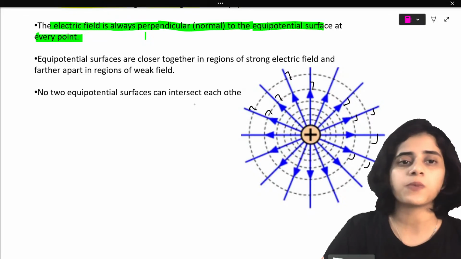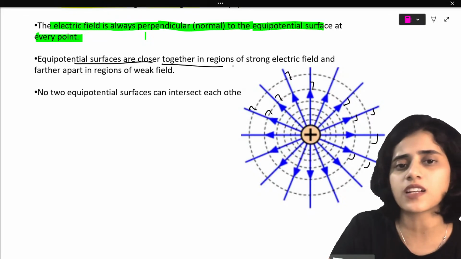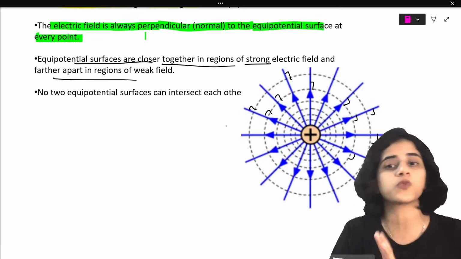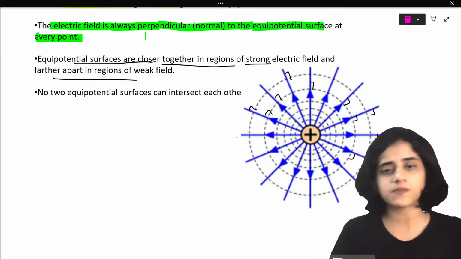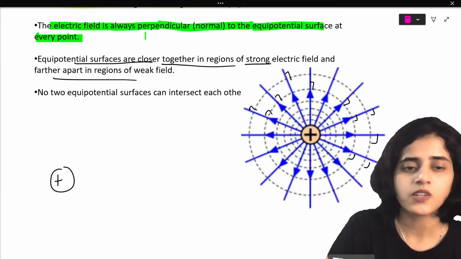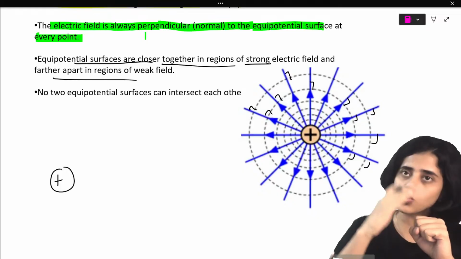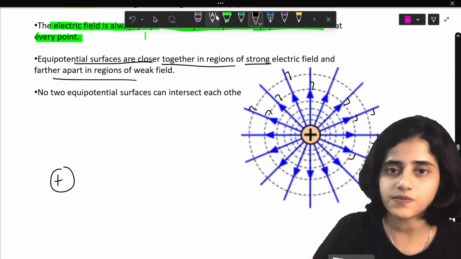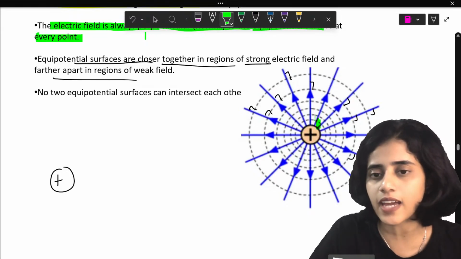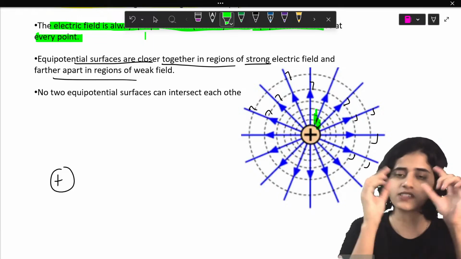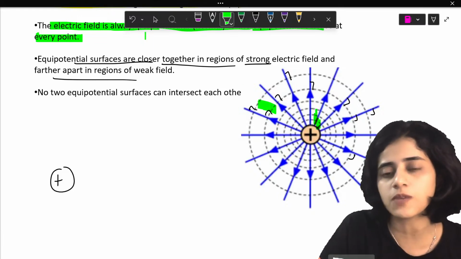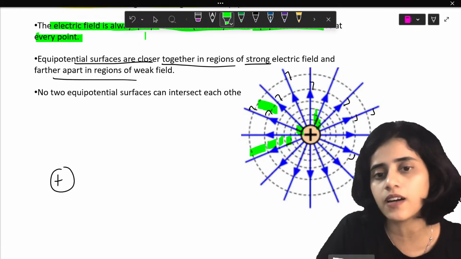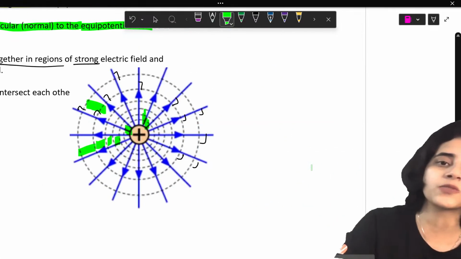Okay. Next point. Equipotential surfaces are closer together in regions of strong electric field and further apart in regions of weak electric field. Same thing. Say if you have a positive charge, the field is stronger near the charge. As you go away from the charge, the field is weaker. So look at the equipotential surfaces. Here the gap between the two surfaces is small, but here you have a big gap.